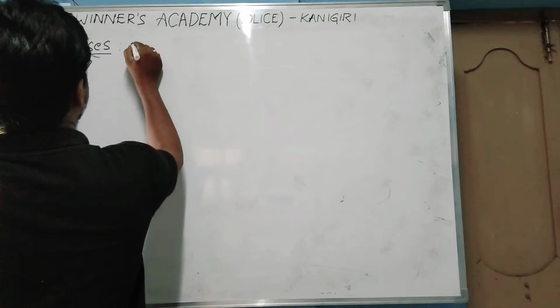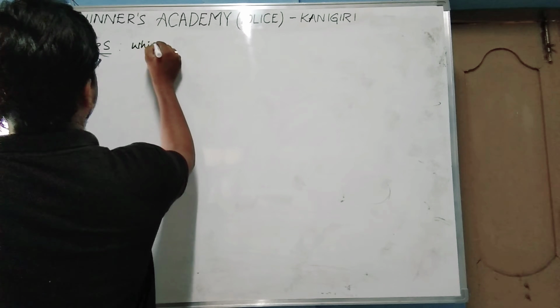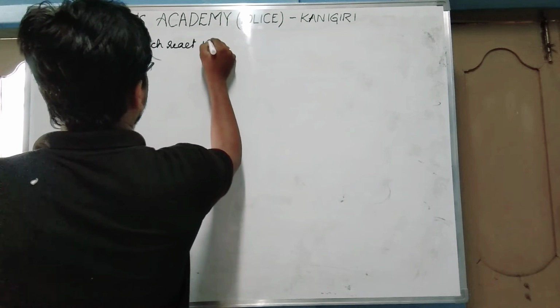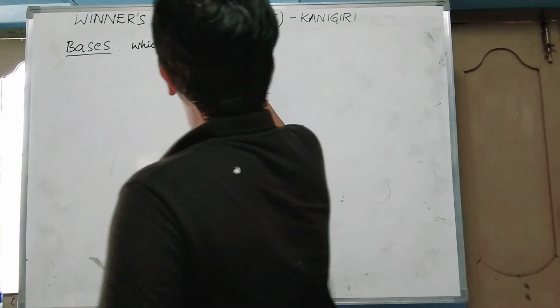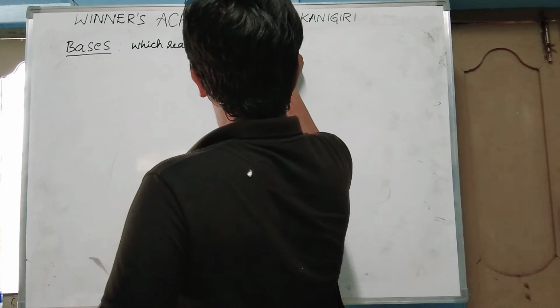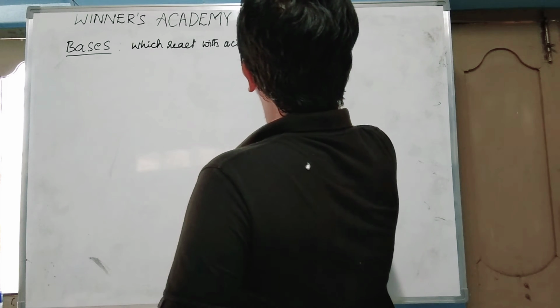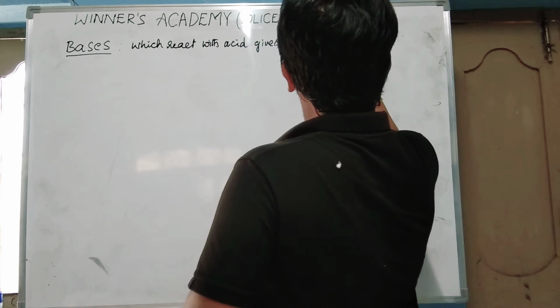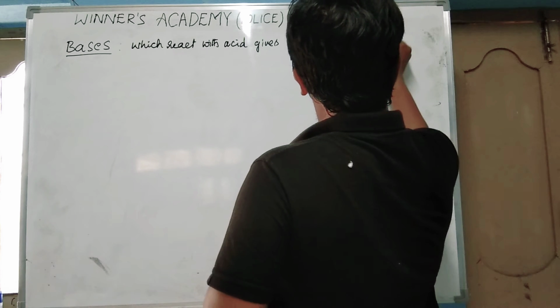Bases are the substances which react with acids and give water and salt only.